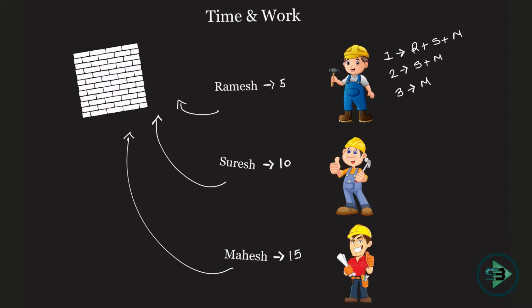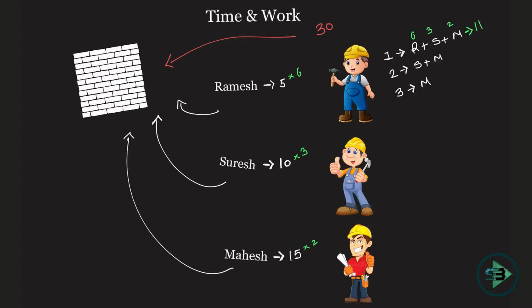So how will you start this now? Starting with the LCM method, I'll take the LCM of these 3, which is nothing but 30, which means 30 bricks are needed to make this wall. Ramesh could do it in 5 days, so per day he puts in 6 bricks, Suresh puts in 3 bricks and Mahesh puts in 2 bricks in 1 day. If they are working together on the first day, how many bricks will be put in? 6 plus 3 plus 2, which is nothing but 11 bricks.